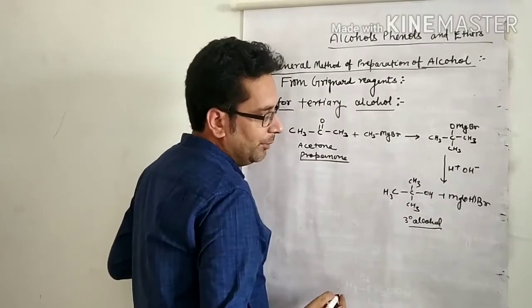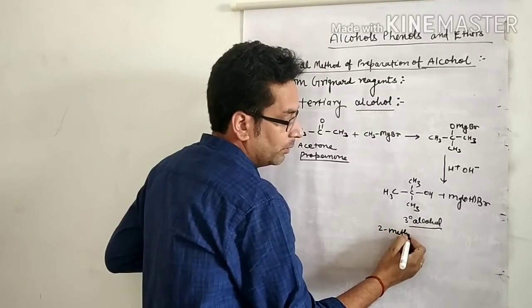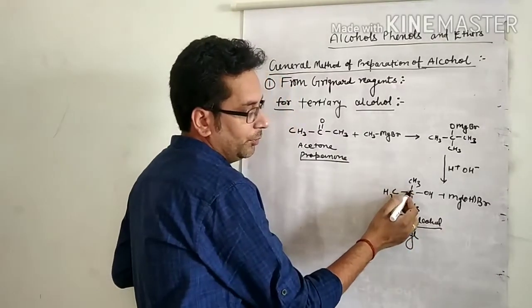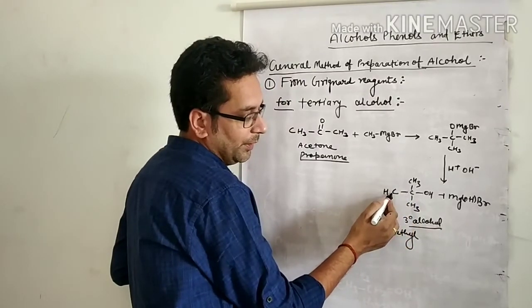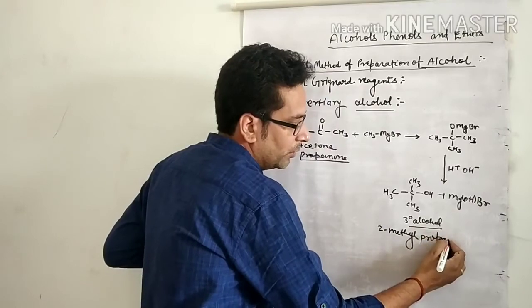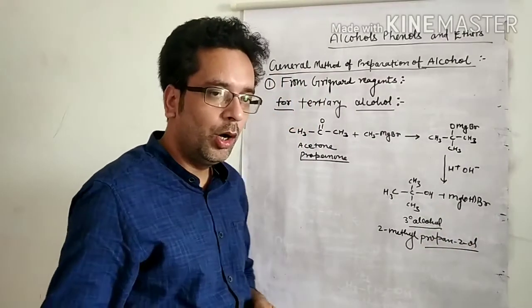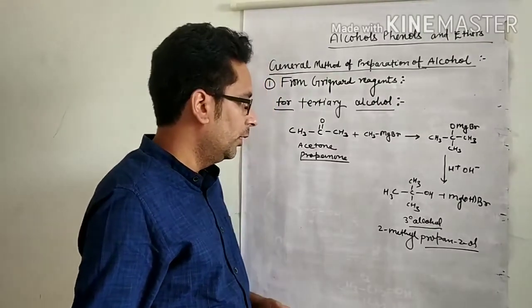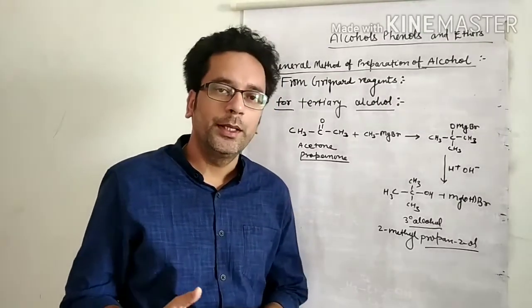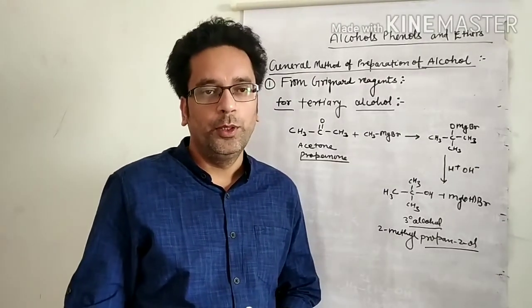The IUPAC name is 2-methylpropan-2-ol. So with the help of Grignard reagent we can also prepare alcohol.